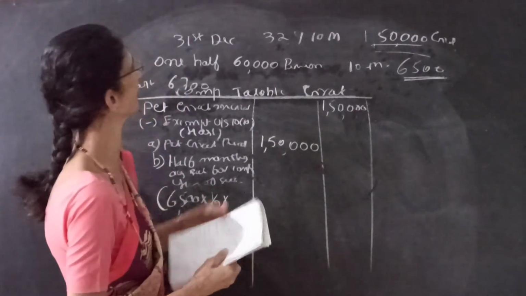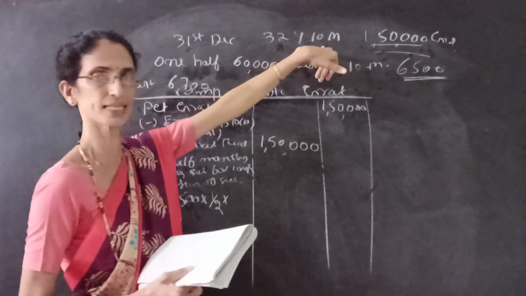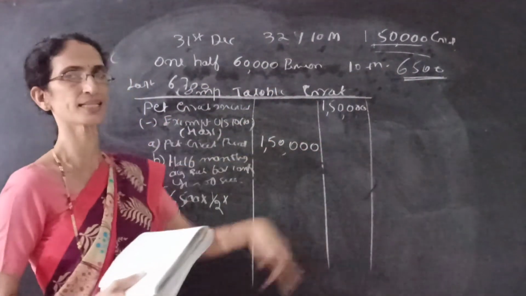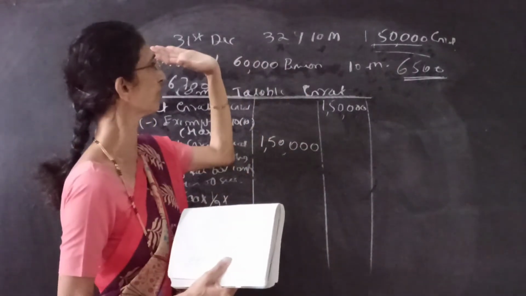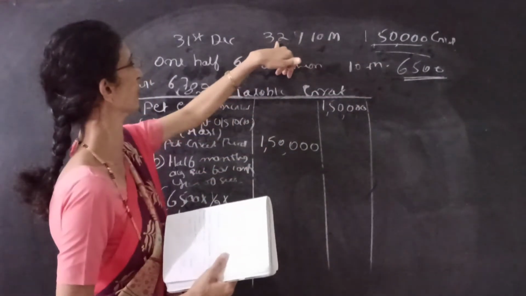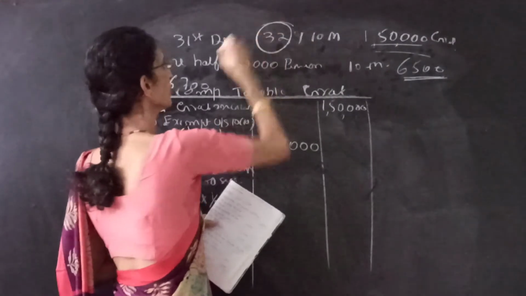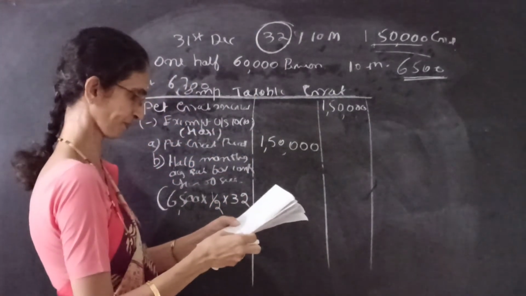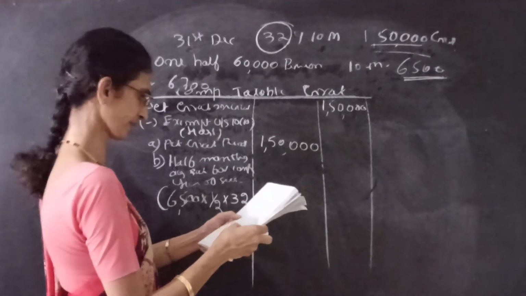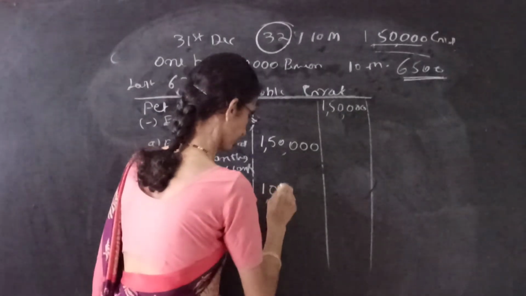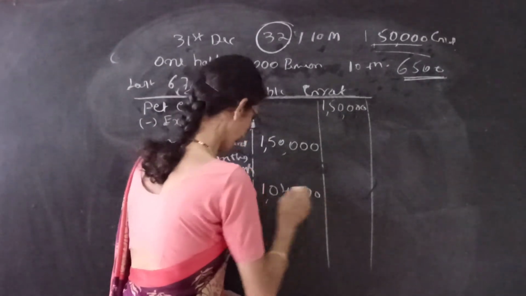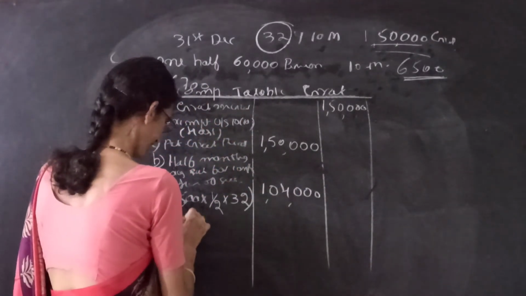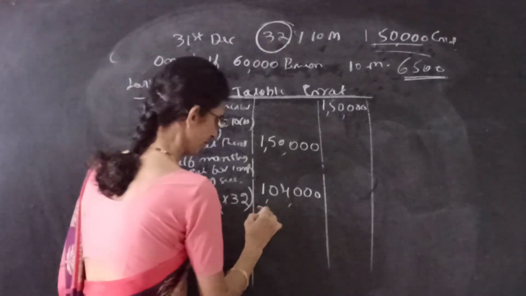The number of completed years of service is 32 years and 10 months. If he is not covered under the Gratuity Act, we have to leave the fraction, so we take only 32 years. So 6,500 into 1/2 into 32 gives 1,04,000.